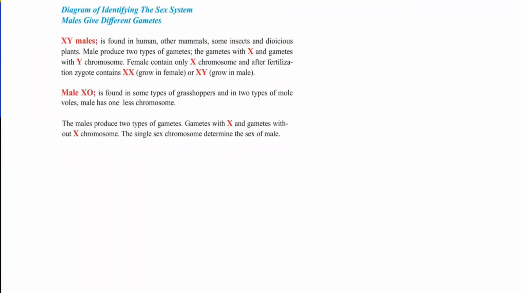Some examples of organisms in which both male and female occur: XY males are found in humans, other mammals, some insects, and some dioecious plants. Males produce two types of gametes, because they are hybrid: the gamete with X and the gamete with the Y chromosome. Females contain two X chromosomes. After fertilization, the zygote contains X and X, so it can give only one kind of gamete, while XY gives two types of gametes.